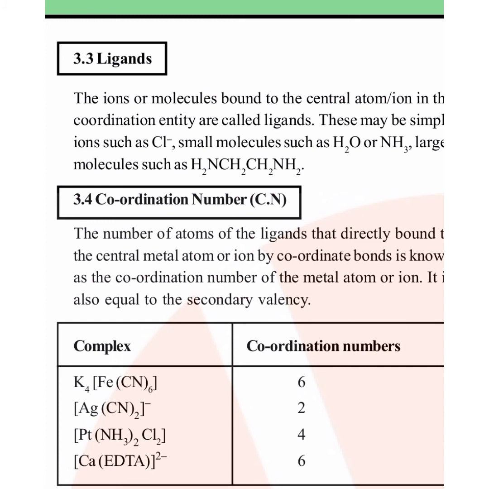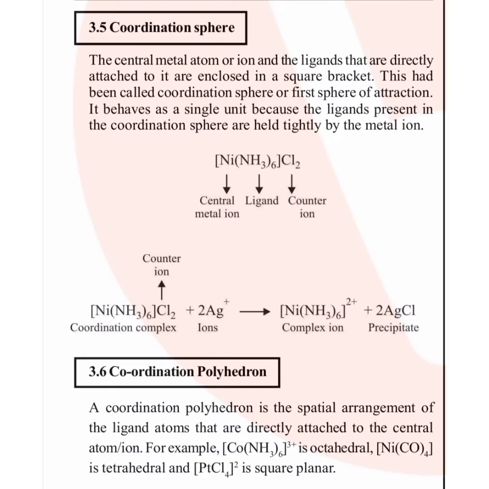The number of atoms of ligands that are directly bonded to the central metal atom or ion by coordinate bond is known as the coordination number of the central metal atom or ion. Coordination sphere: the central metal atom or ion and the ligands that are directly attached to it are enclosed in a square bracket. This is called the coordination sphere.